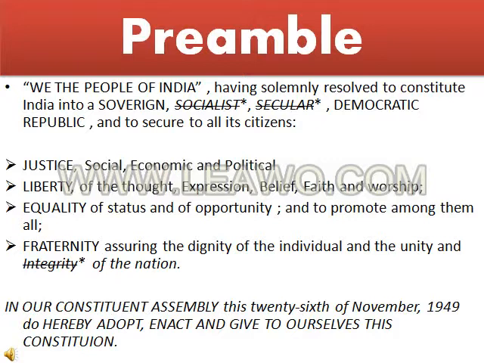As I told you earlier, in the time of the Constituent Assembly it was known as the Objective Resolution. In simple words, this is the introduction, and if we have any problem understanding any article, then we can take the help of the preamble to understand that particular article. Why the preamble is important and what is the Hindi version of the preamble, we'll discuss later.